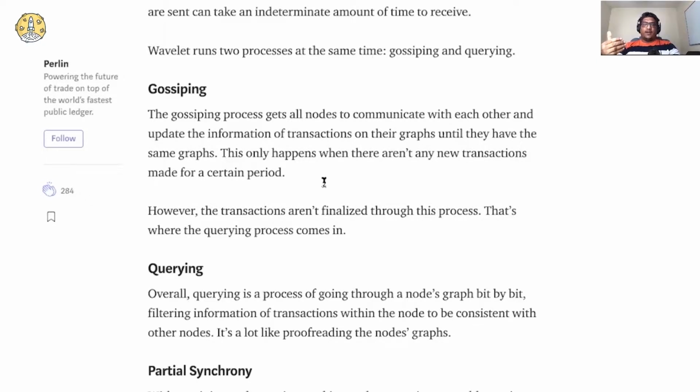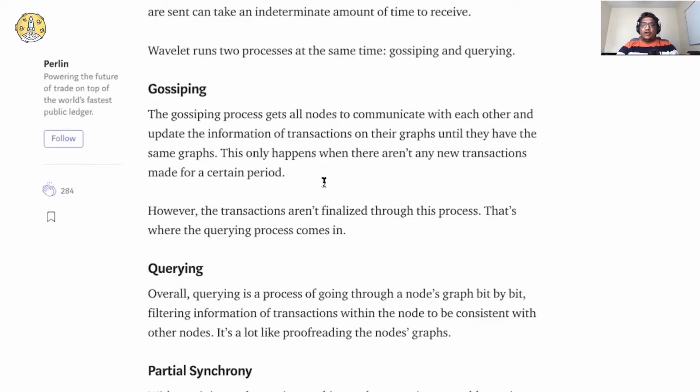As we know, the Wavelet blockchain follows a directed acyclic graph, as I mentioned before. In this gossiping process, all nodes decide what kind of transactions and graphs have happened, basically, and try to finalize these transactions and come up with the same graphs on all the nodes, right?